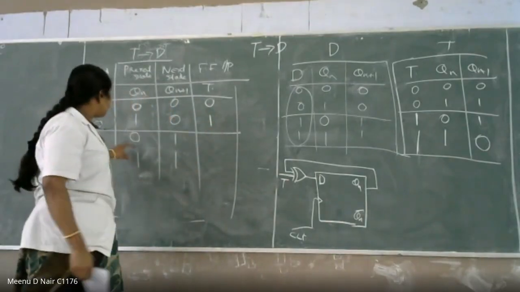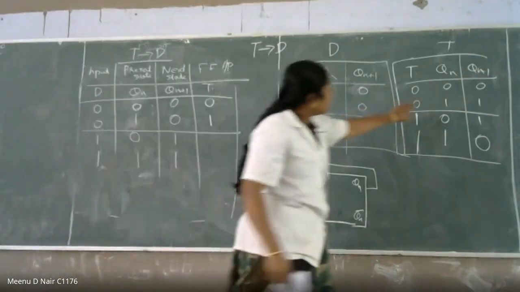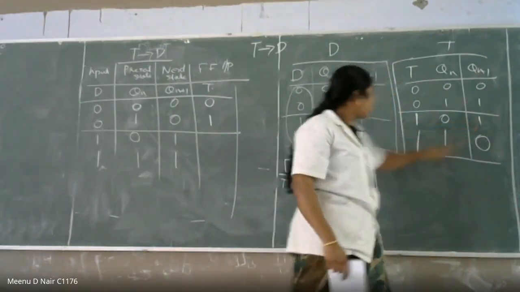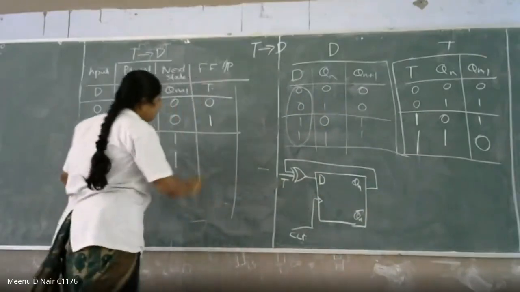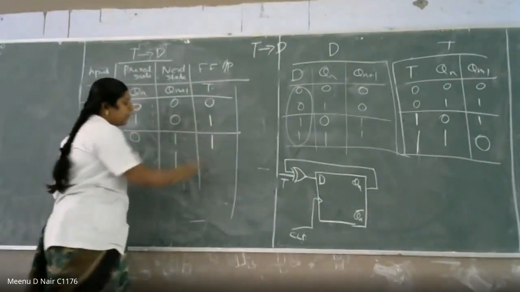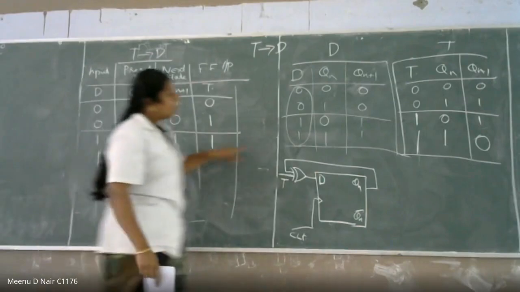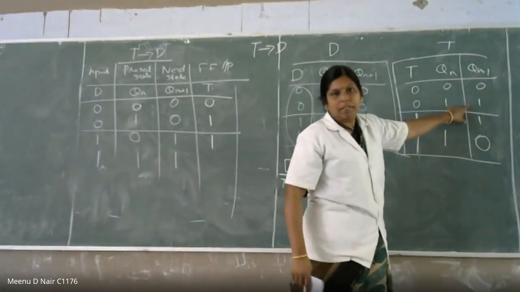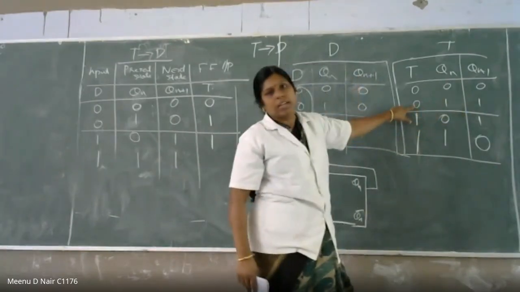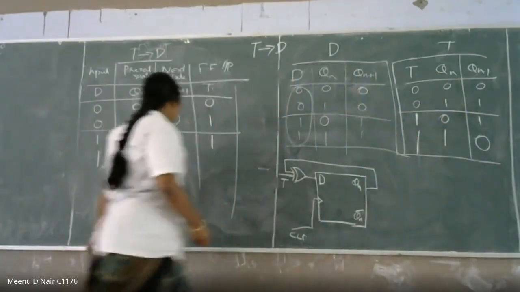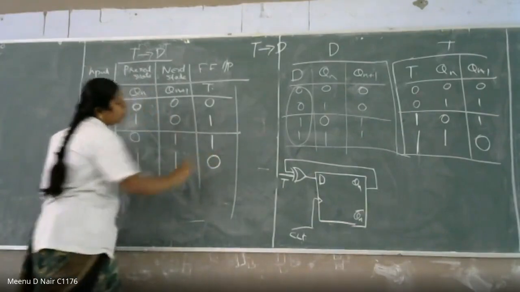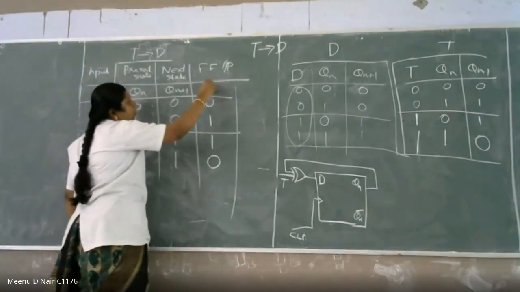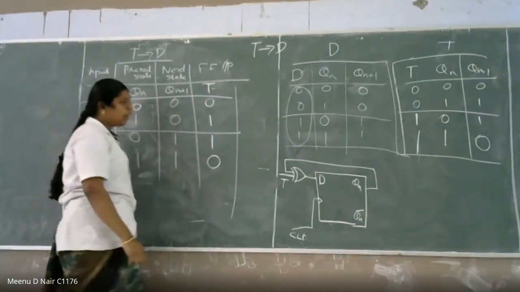Then what about the 0 to 1 condition? Present state is 0, next state is 1. That is the condition. Here also T must be 1. What about the last condition? 1 to 1. Present state is 1, next state is 1, when T is equal to 0. There is no change in the output. So this is T is equal to 0. This is your T flip-flop input, 0, 1, 1, 0.